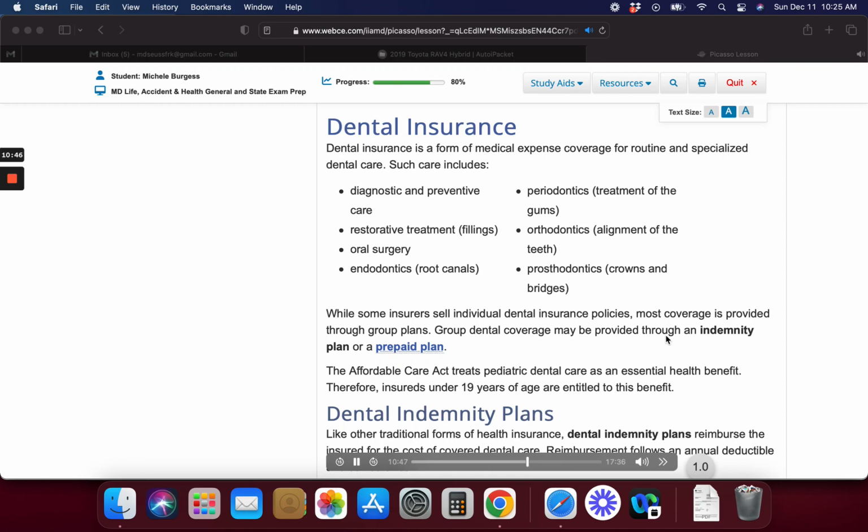$500 minus $50 equals $450. She is now responsible for the coinsurance amount of 20% of the $450 balance. $450 times 20% equals $90, so Mary's total out-of-pocket expenses now total $140. Her plan will pay the balance of the bill, or 80% of the $450 balance. $450 minus $90 equals $360. Under a dental indemnity plan, an insured can choose any dentist or dental care provider.